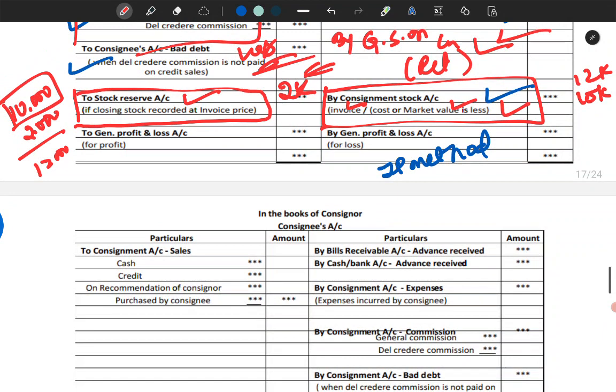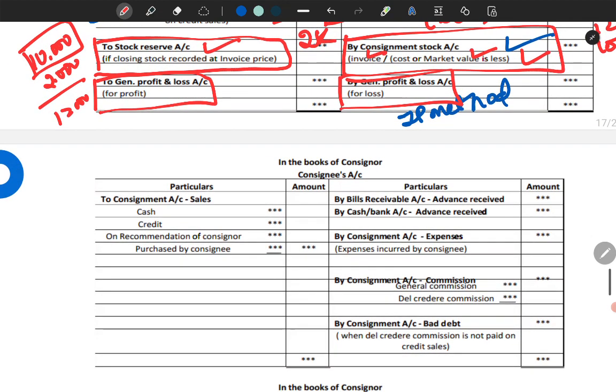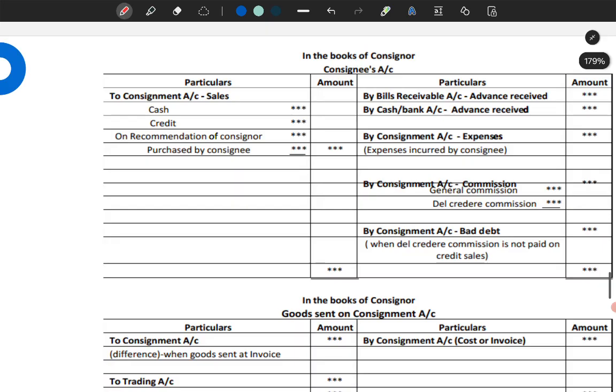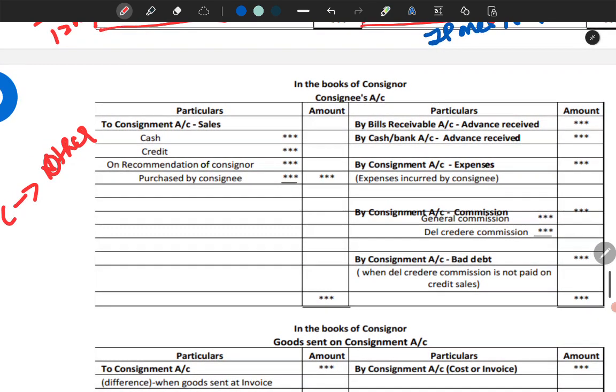After doing all these things, there will be either profit or loss. This profit or loss will be transferred to the general profit and loss account. Remember, what is the general profit and loss account? See, it is not just consignment business. An entity will be having numerous transactions. So the consignment transactions will be merged with other transactions in the general P&L account. Clear? Okay.